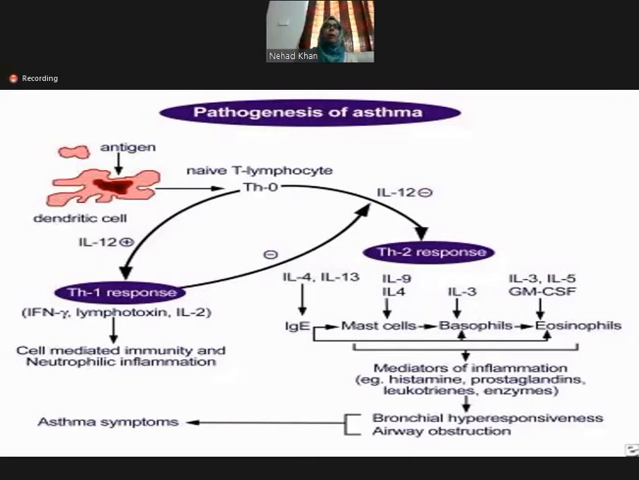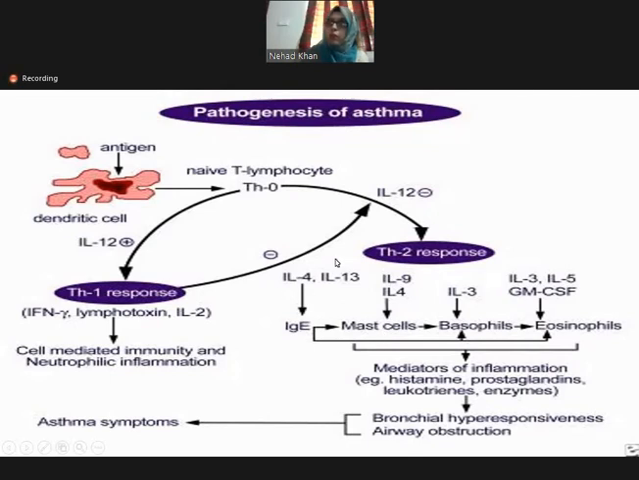I'm again repeating. What happens is when a patient comes in contact with the allergen, that is called the antigen. The antigen is taken by the antigen presenting cells, the macrophages and the dendritic cells. These antigen presenting cells present the antigen to the naive T lymphocyte. The T lymphocytes are converted into type 2 helper T cells. The type 2 helper T cells release interleukin 4, 5, 10, and others.